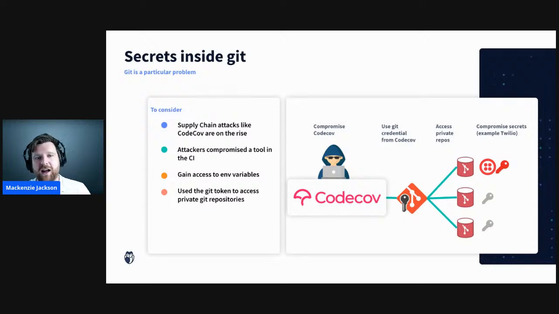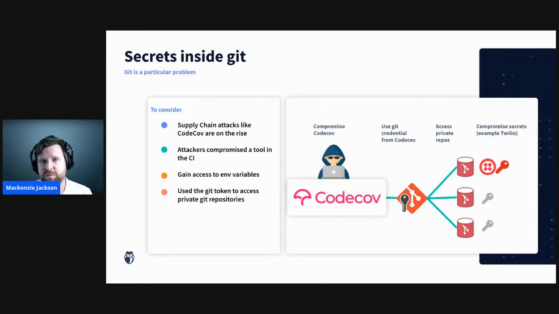So another area is that Git has really become a target. And I mentioned briefly before the CodeCov attack. So I want to talk a little bit about the trends that we're seeing, and I'll use CodeCov as an example for this. CodeCov is a code coverage tool, and many people had it in their CI pipelines. And attackers were able to enter a backdoor into a bash uploader script.